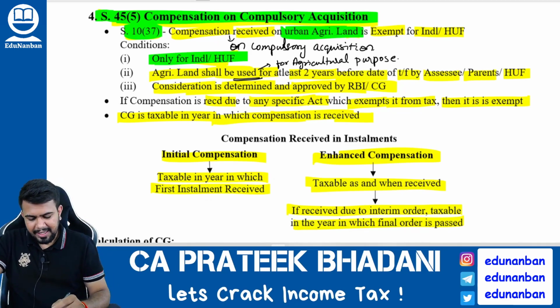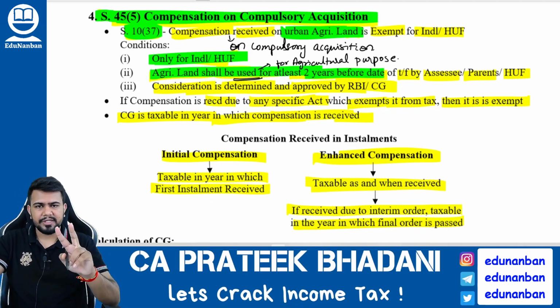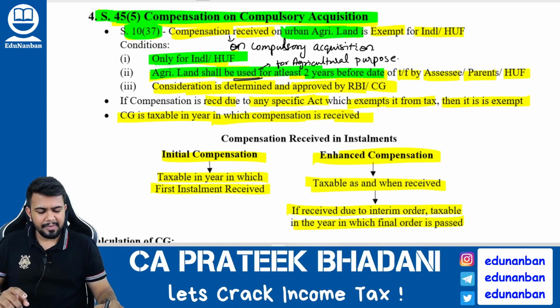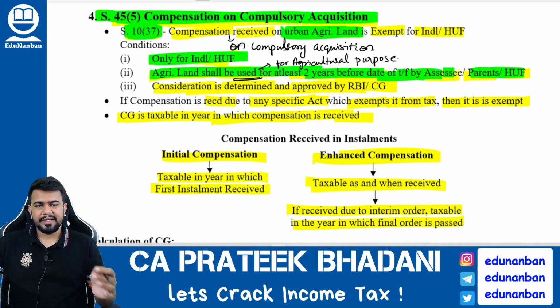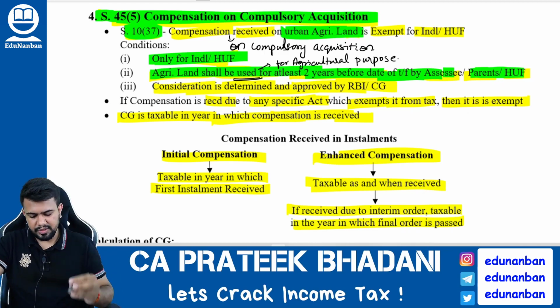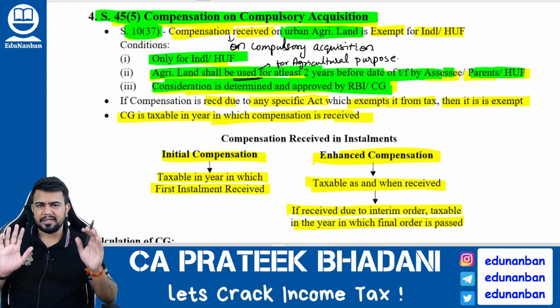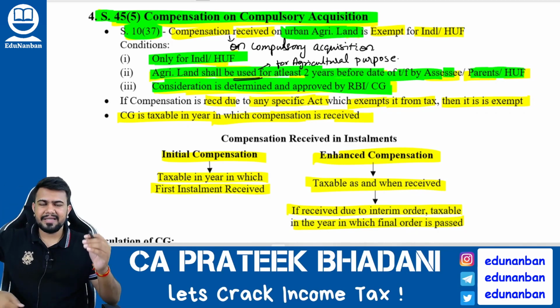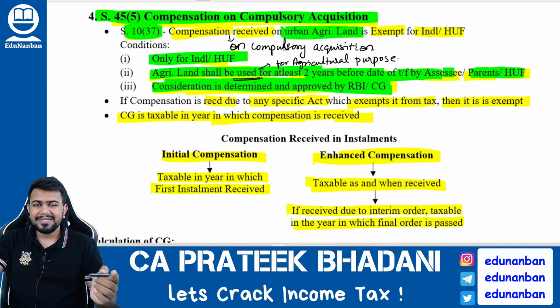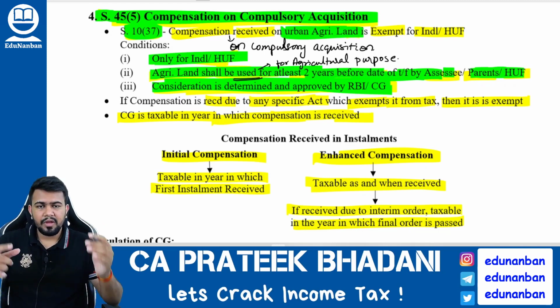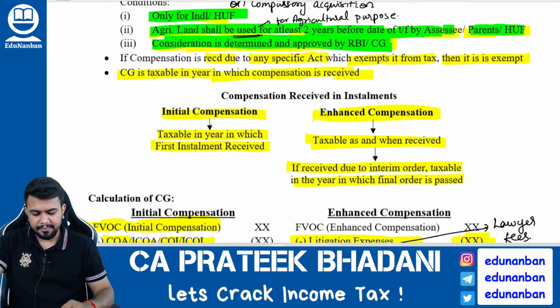Condition number 2, the agricultural land shall be used at least for 2 years, either by the individual himself or by the parents or by the HUF. It should be used for agricultural purpose at least for 2 years. And third one, the consideration should be determined and approved by the RBI or the central government as the case may be. If all these three conditions are satisfied, then compensation received on compulsory acquisition of urban agricultural land is fully exempt under section 10 clause 37. The remaining cases where compulsory acquisition money is received will be fully taxable under capital gain.